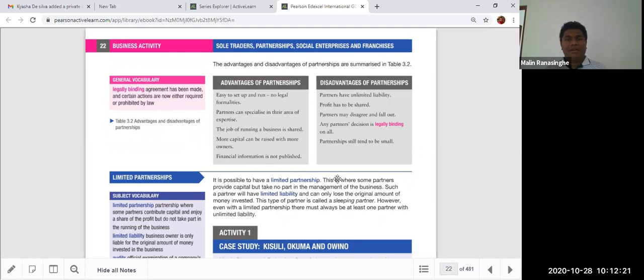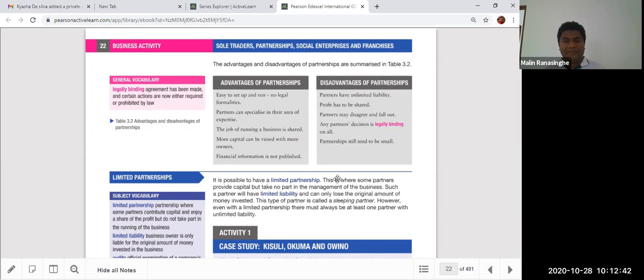settle the debts from their personal belongings. If the business assets are not enough, the remaining liabilities have to be settled by their personal belongings. That is there, and also profits have to be shared. And partners may disagree, and there is friction between partners. There is another disadvantage of partnership: all partners' decisions are legally binding.